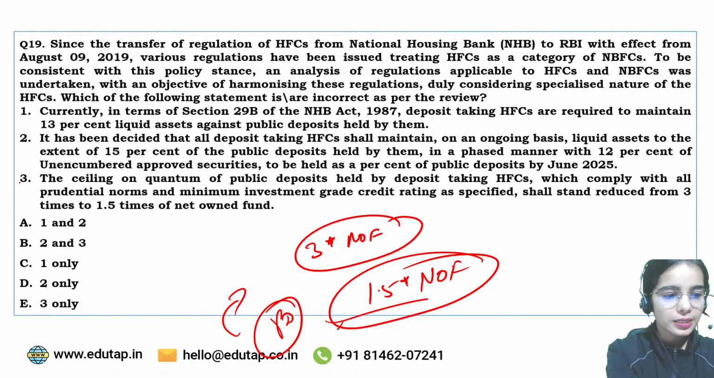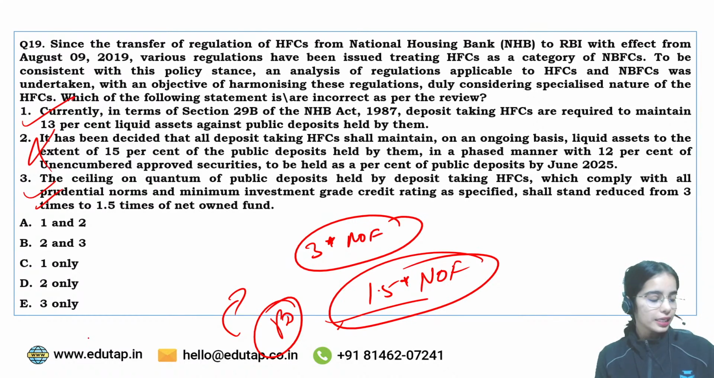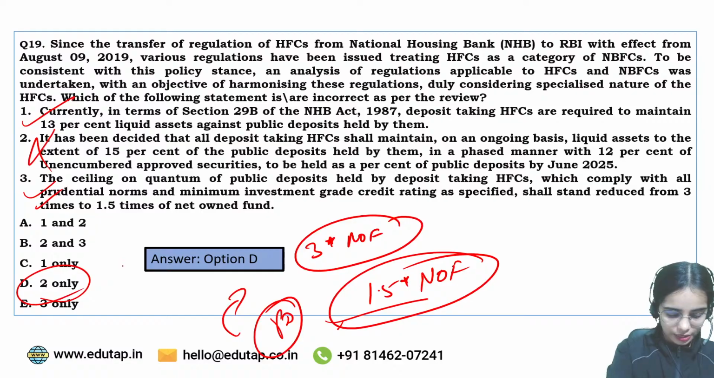So the first one is correct, the second one is wrong, the third one is also correct, and that's why the incorrect statement is 2 only. So the answer is D here.